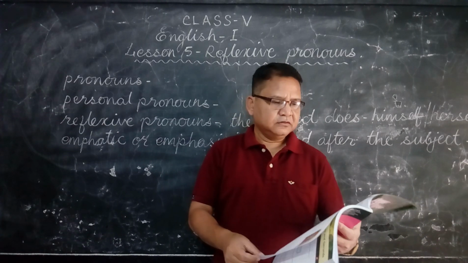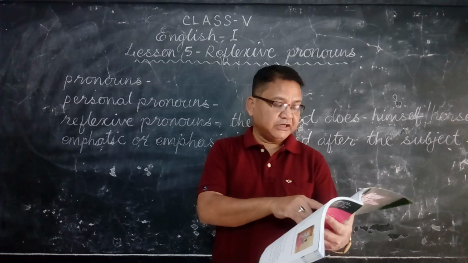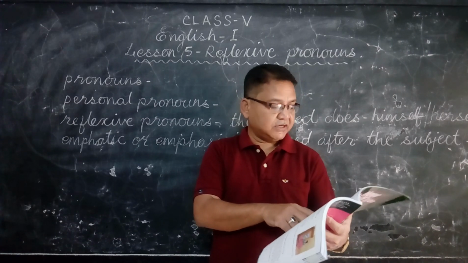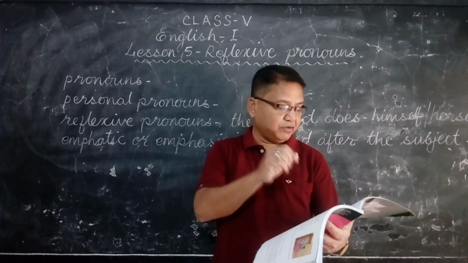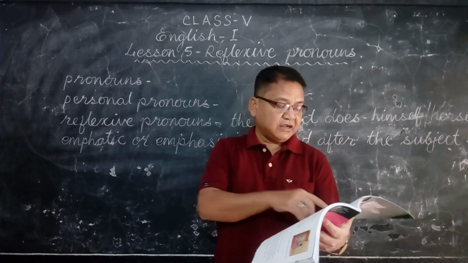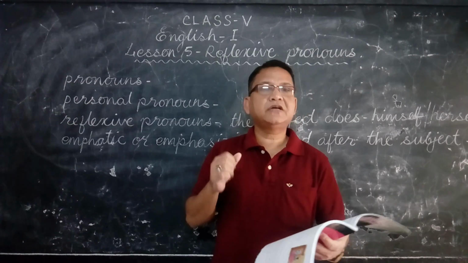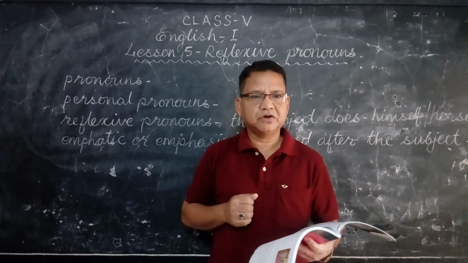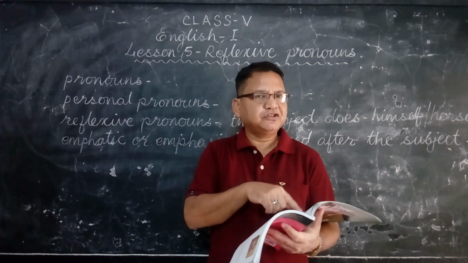Then next one, reflexive pronouns are not usually used in case of actions that people normally do to themselves, like washing, dressing, etc. For example, we do not usually say, I wash the dress myself. We say, I wash the dress. For this, we do not use a reflexive pronoun.